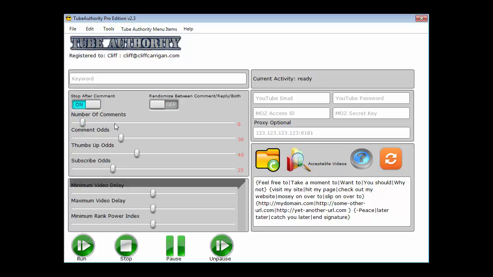My point is, go ahead and randomize this each day, because every bit of randomization we use each time we run the software, with the software's built-in randomization plus your own randomization, you are making this thing absolutely undetectable as software.